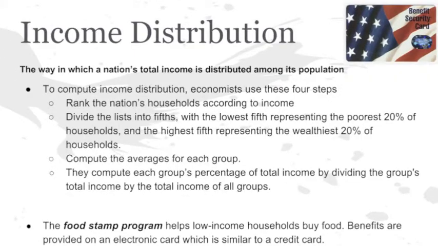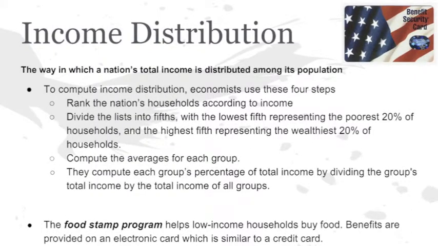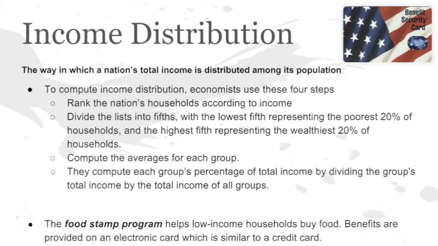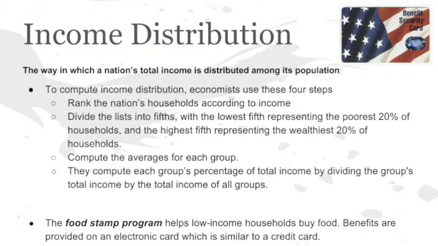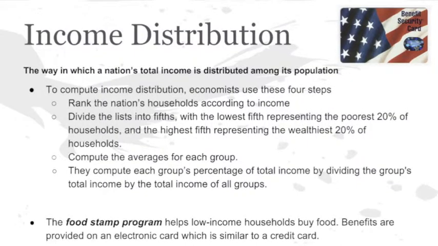Income distribution is the way in which a nation's total income is distributed among its population. To compute income distribution, economists use these 4 steps. First, they rank the nation's households according to income. Next, they divide the list into fifths, with the lowest fifth representing the poorest 20% of households and the highest fifth representing the wealthiest 20% of households. They then compute the averages for each group. Finally, they compute each group's percentage of the total income by dividing the group's total income by the total income of all groups.